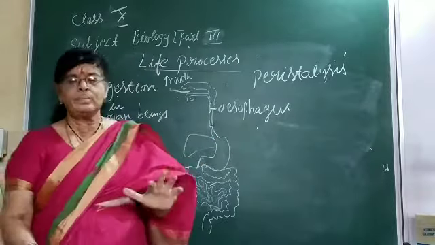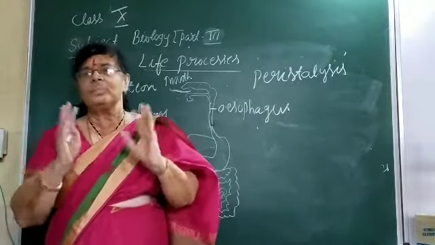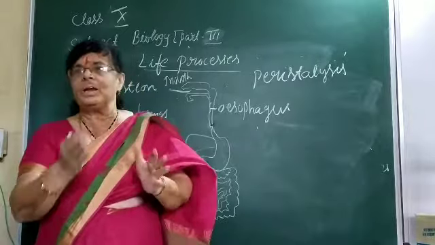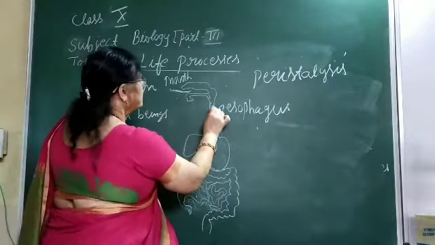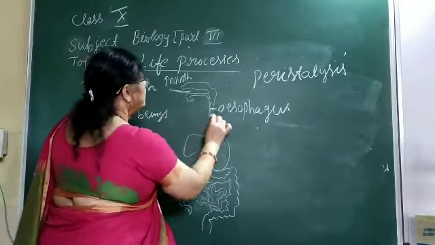If peristaltic movement was not there, the food would get stuck there only. It cannot come to the next part. So from the esophagus, the food will travel all along, and then it will reach a bag-like structure. This bag-like structure is a muscular bag. It is called stomach.